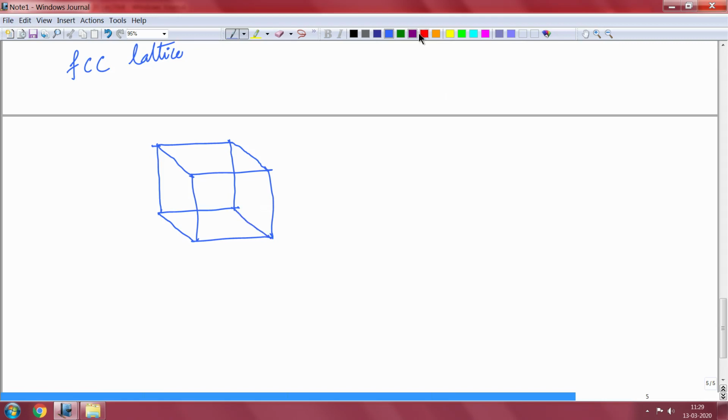So, we have atoms at the cube corners and the face centers. So, that is the FCC lattice. And there is one in front as well. So, what you are seeing here is there are 4 atoms per unit cell, 4 atoms, actually 4 lattice points.